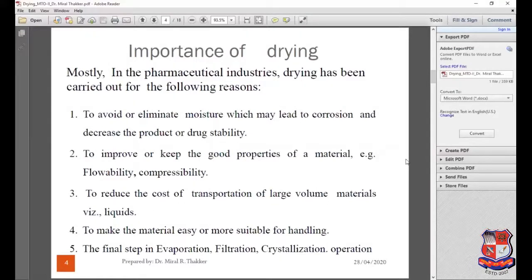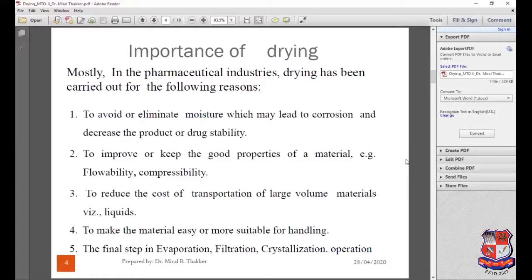Moving ahead to the drying topic, these are the importance of the drying. Mostly in the pharmaceutical industries, drying has been carried out for the following reasons. First one is to avoid or eliminate moisture, which may lead to corrosion and decrease the product or drug stability, and to improve or keep the good properties of the material, for example, flowability and compressibility.